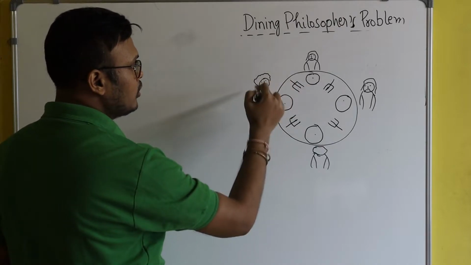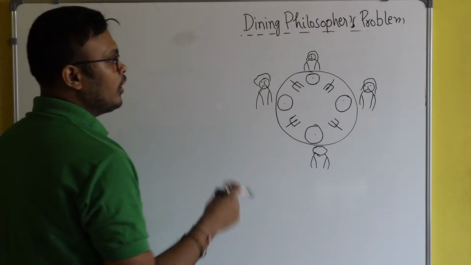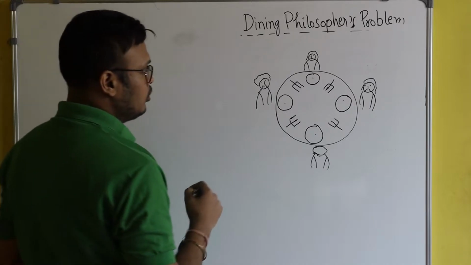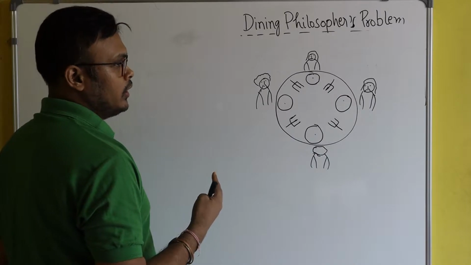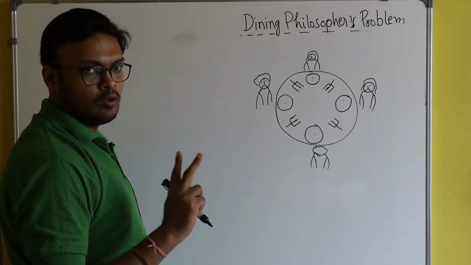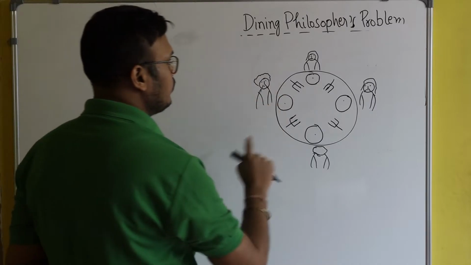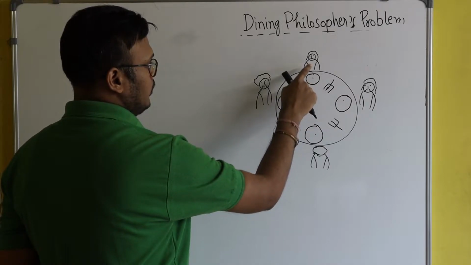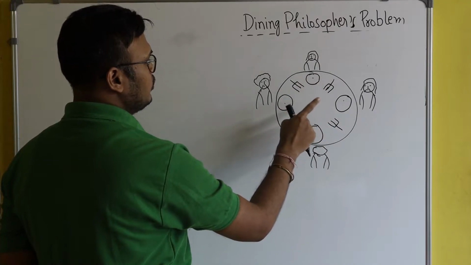At the four sides, four philosophers are sitting, and they want to have their lunch or dinner, whatever meal. In order to eat the meal, each philosopher will use two forks. Fork means like a spoon. So in order to complete the meal, a philosopher will use two forks.